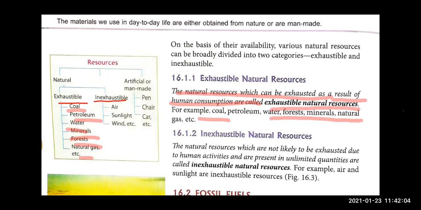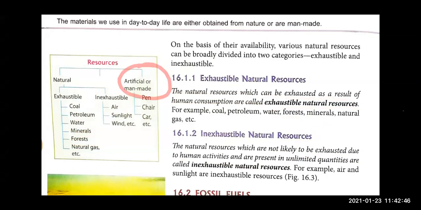Next, let's talk about the second type of natural resources, which is inexhaustible natural resources, means they will not get exhausted, right? For example, air. Yes, you use air, you use sunlight, you use wind as much as possible, it won't get exhausted, right? So the natural resources which are not likely to be exhausted due to human activities and they are present in unlimited quantities, they are called inexhaustible natural resources. So children, natural resources are broadly classified into exhaustible natural resource and inexhaustible natural resource. These are about the natural resources.